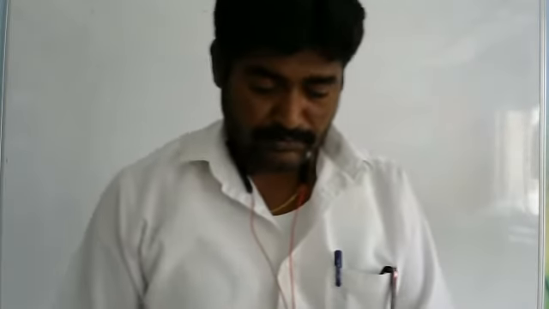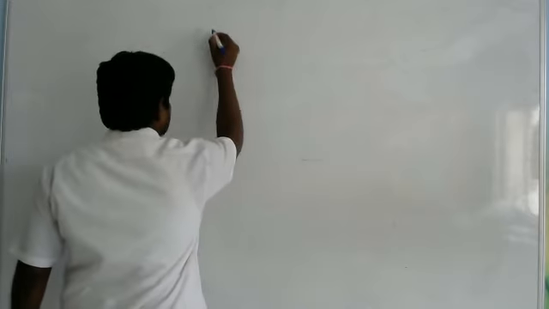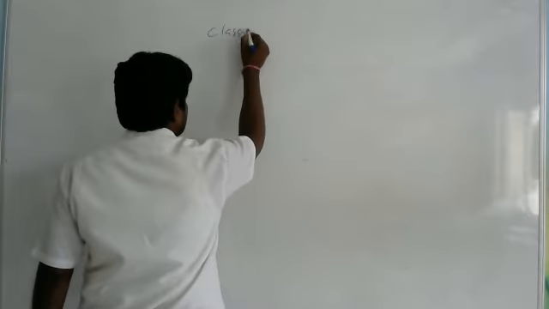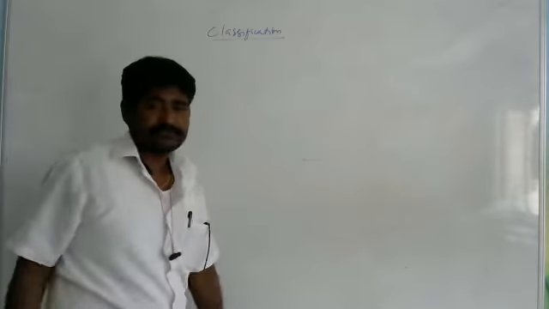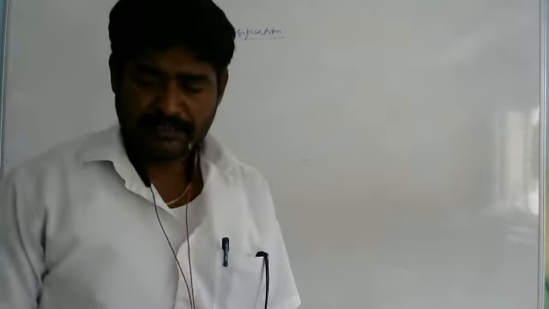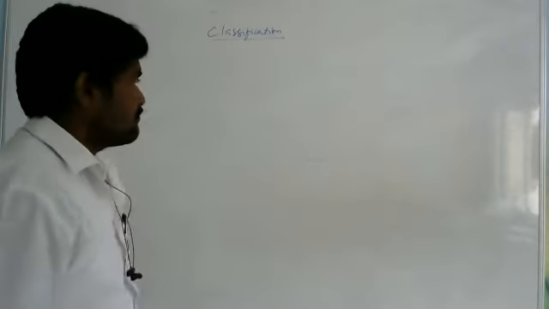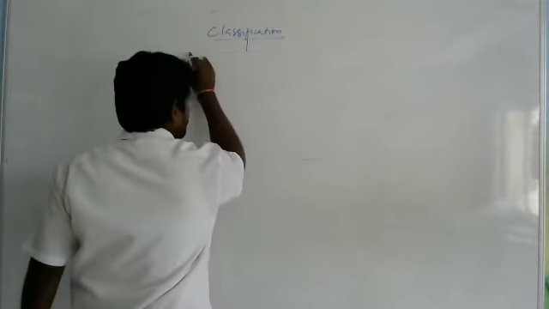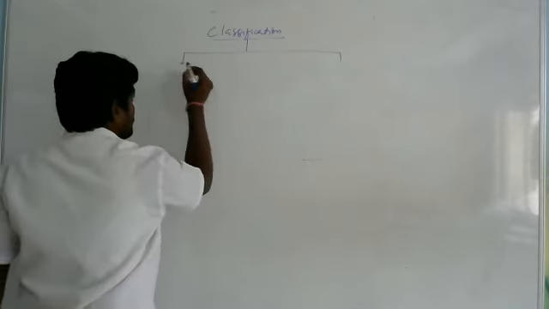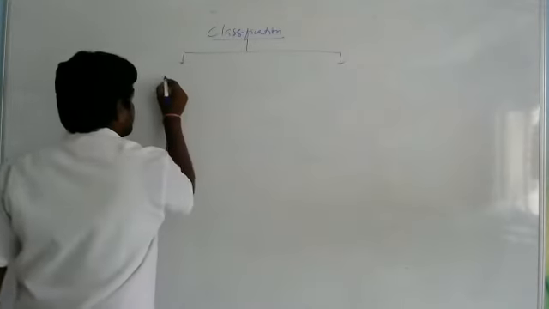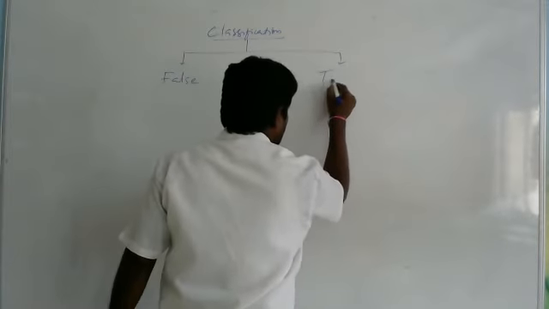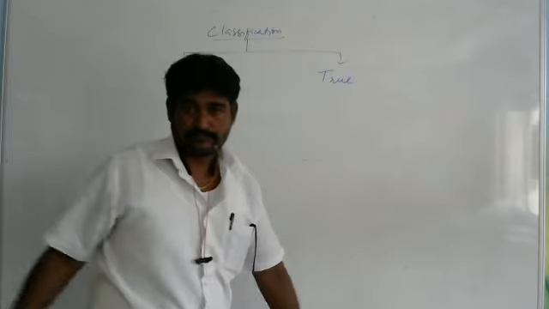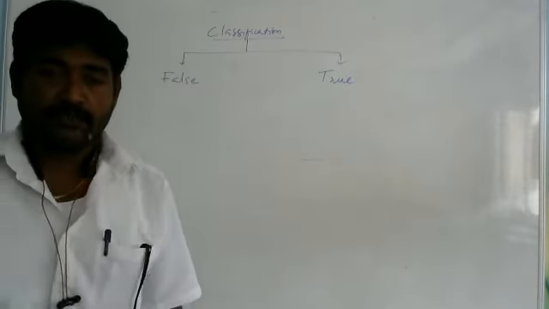Right. Now, let us discuss the classification. Classification of the fruits. Depending upon the formation of fruit or the floral parts, the fruits are of two types: false fruits and true fruits.